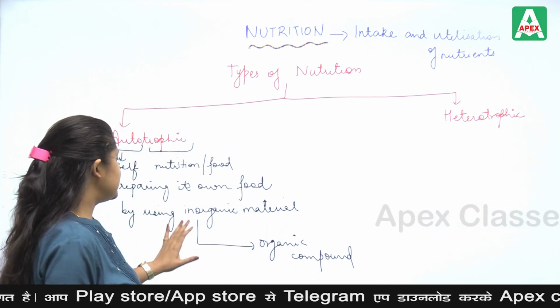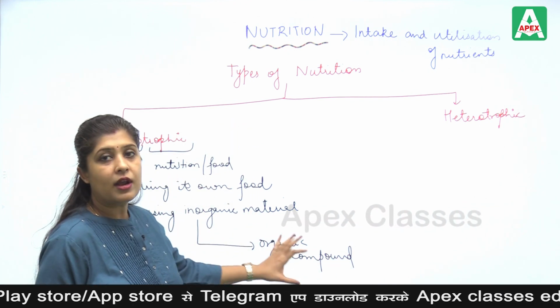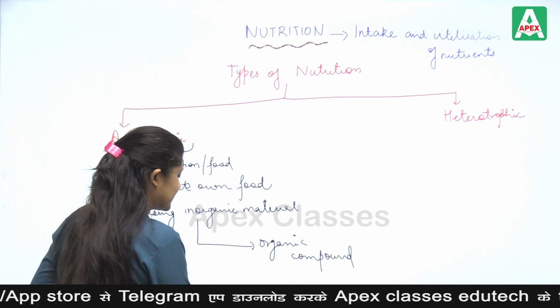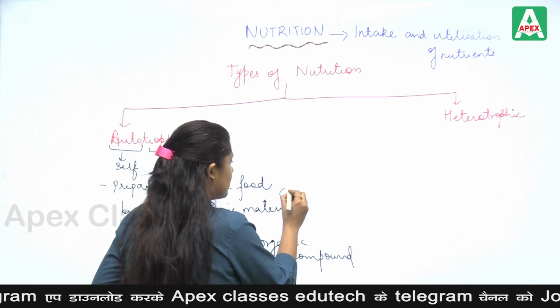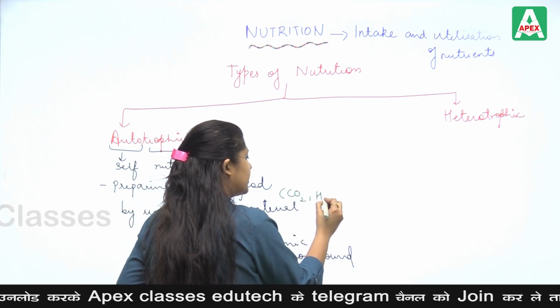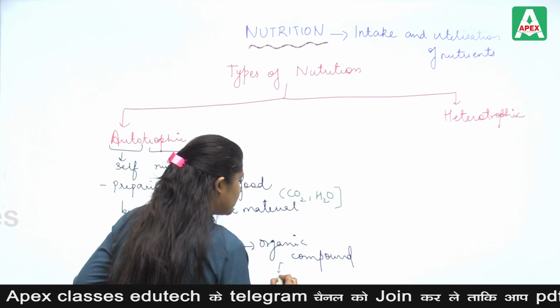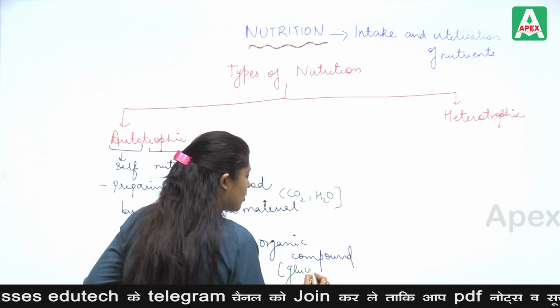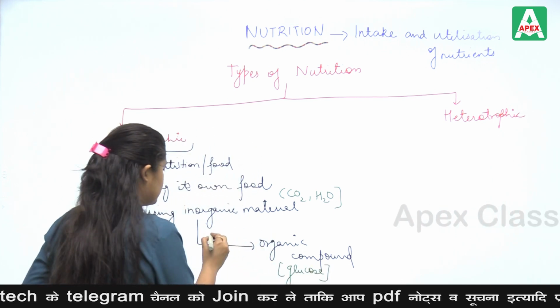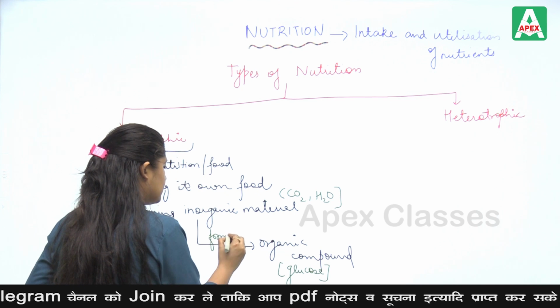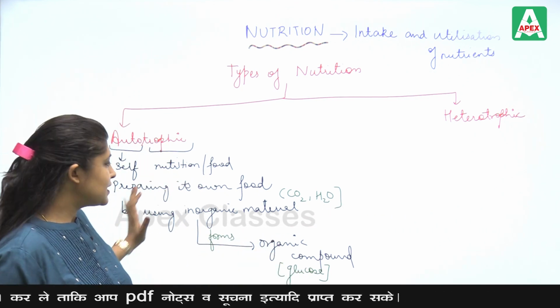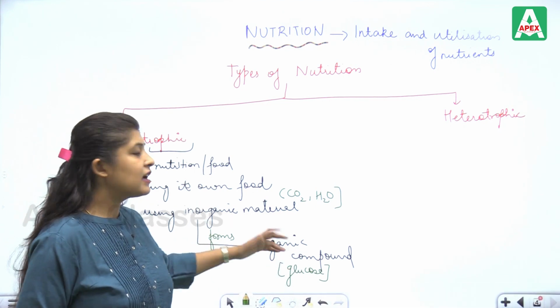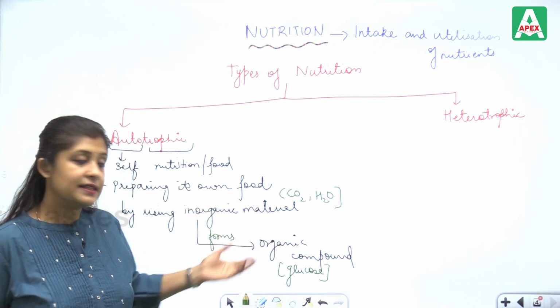From inorganic material, what will happen? Organic compound is formed. Say for example, from CO2 and water, what will be formed? Glucose will be formed. So an autotroph is basically forming organic compounds from inorganic material.